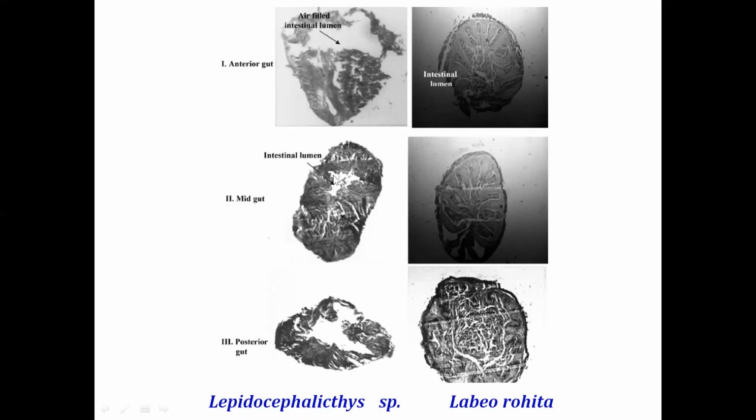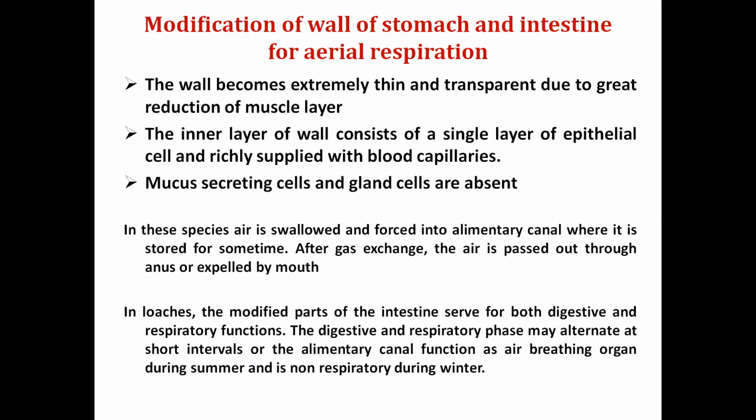Okay, lumen is there. So this is how the gut structure in the gars gets modified for aerial respiration. As I have told, the wall becomes extremely thin and transparent due to the great reduction of the muscle layer.